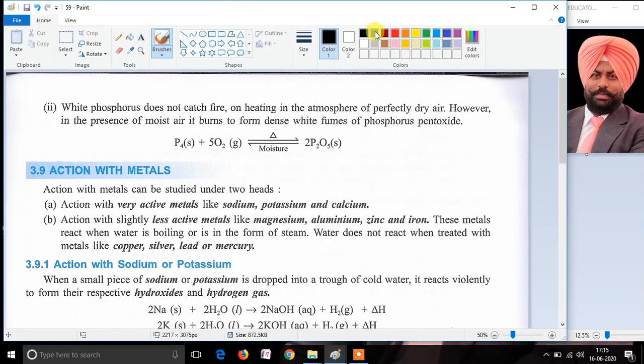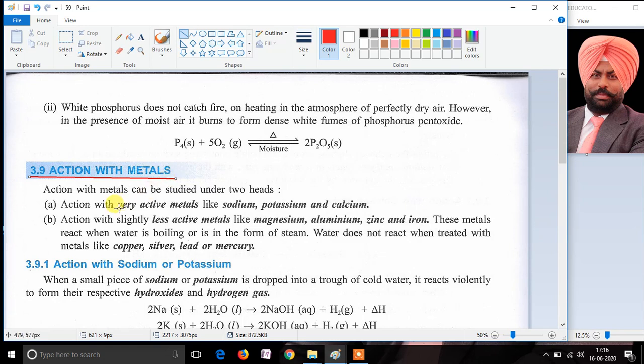In this video, we are going to discuss the action of metals with water. In our previous video, we have studied general information about the action of water with active metals and less active metals, and in this video, we are going to discuss in detail the action of water with metals. That is the chemical properties of water, the reaction of water with metals.